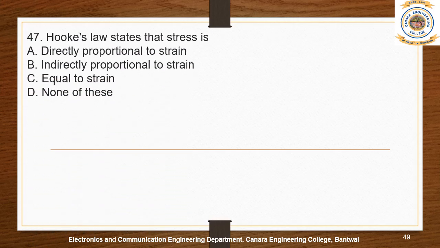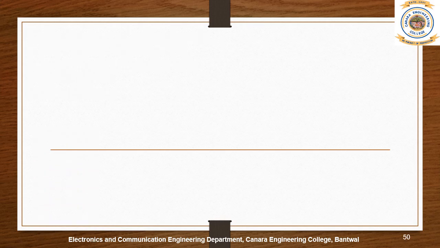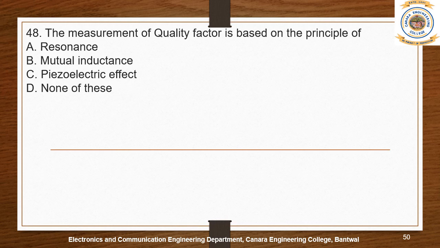Hooke's law states that stress is whether directly proportional to strain, indirectly proportional to strain, equal to strain, none of these. Option A is the right answer. Stress and strain are directly proportional to each other. The measurement of quality factor is based on the principle of resonance, mutual inductance, piezoelectric effect, or none of these.